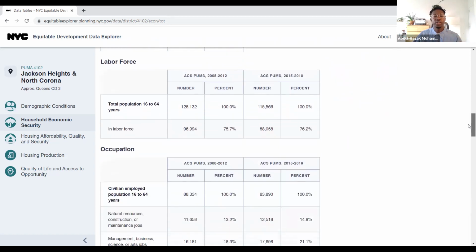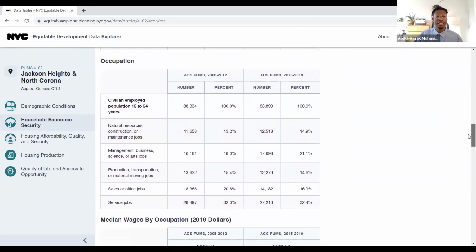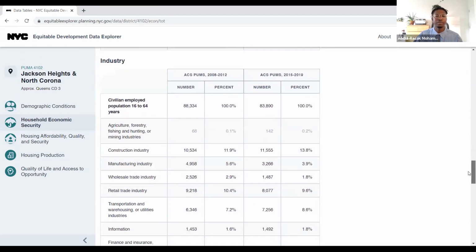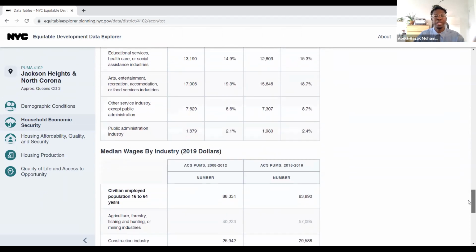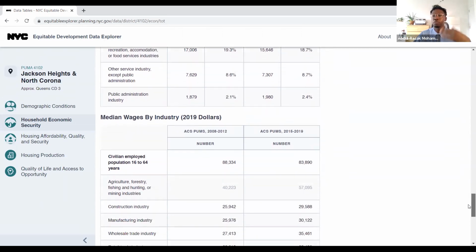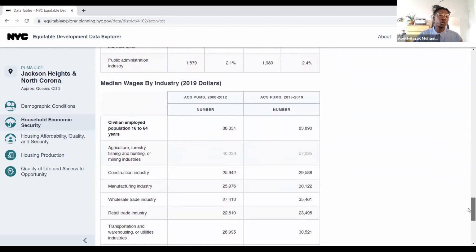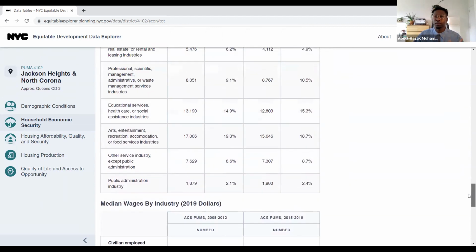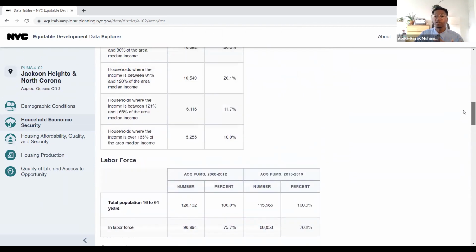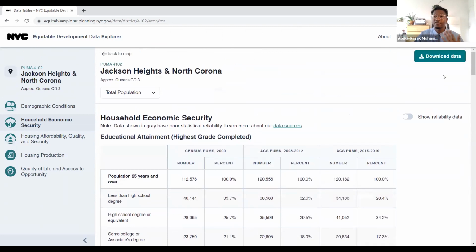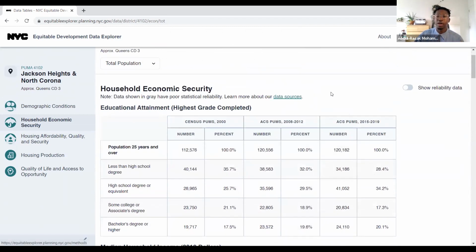We also have information here, as I mentioned, about the labor force, who's working, and the different jobs that they take up, either separated by occupation here or separated by industry. And what's really helpful is that the community data view also gives us some information on the wages earned by industry, or the median wages earned. So you can get a quick idea of how much money folks are typically making within those different fields. Once again, we have the option of looking at this information by race.